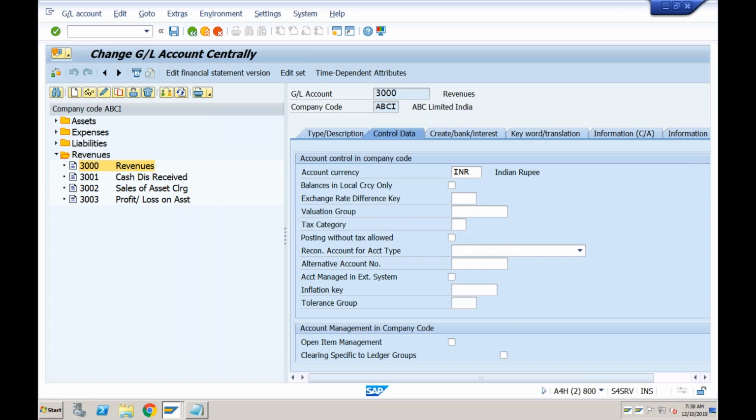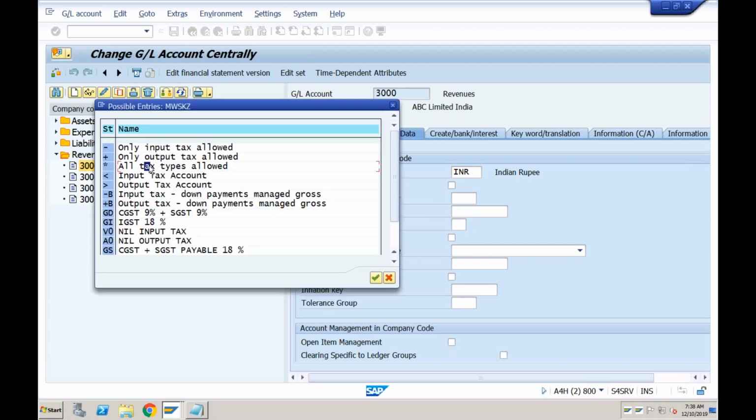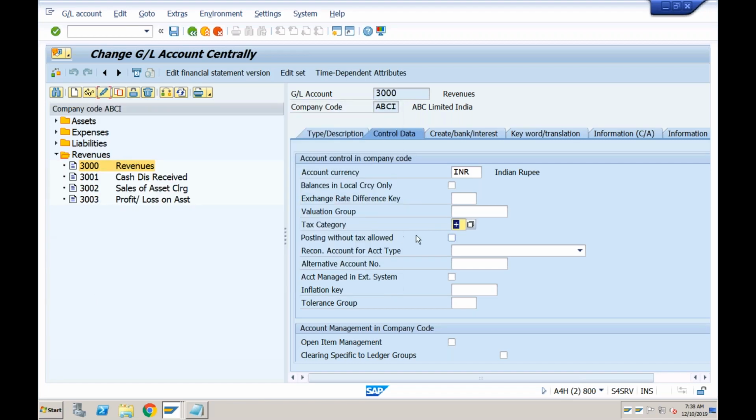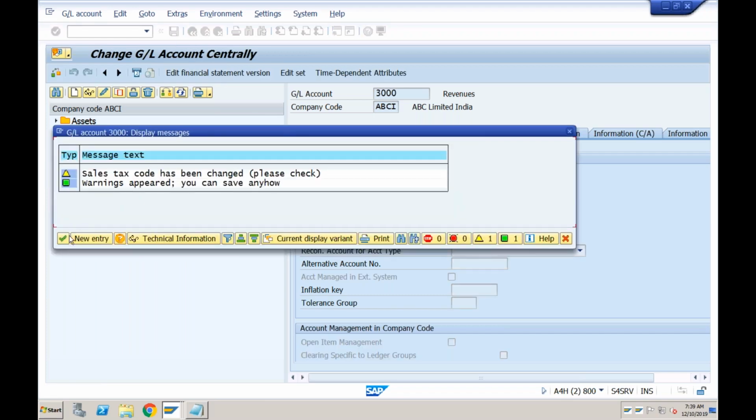So tax category, I can either specify star or I can say only output tax is allowed. So if I go with plus, it will only allow to use output tax for this GL. Okay, so let me this time go to the tax category for output tax and posting without tax is allowed. Save it.